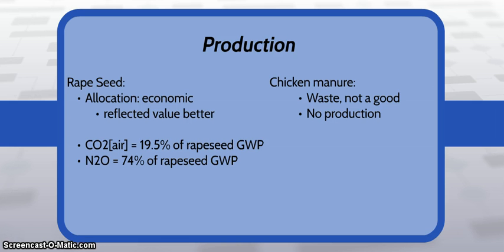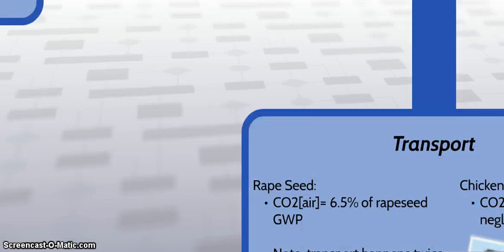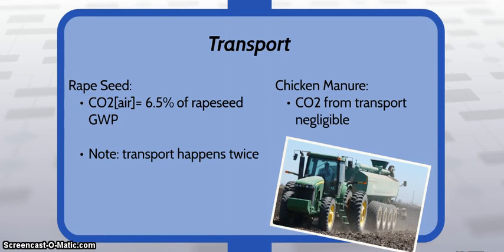And here we see that a lot of the rapeseed emissions are coming from this step, but in the end, the rapeseed global warming potential was of course really small. For chicken manure, we are not taking production into account because chicken manure is a waste and not a good. So there is no production because there is really no use for chicken manure, and if it's useless, it's a waste.